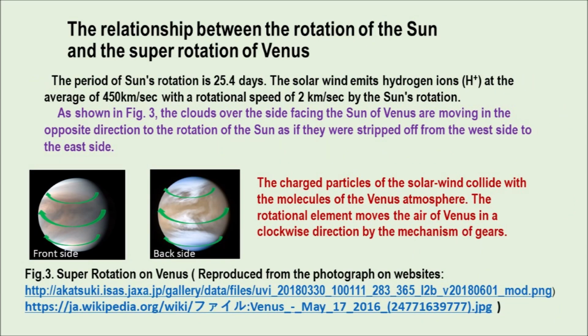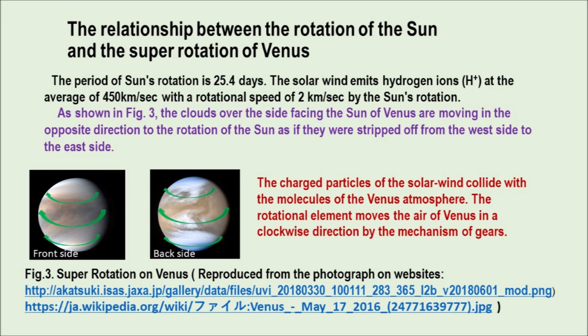The relationship between the rotation of the Sun and the superrotation of Venus. The period of the Sun's rotation is 25.4 days. The solar wind emits hydrogen ions at an average of 450 kilometers per second with a rotational speed of 2 kilometers per second by the Sun's rotation.